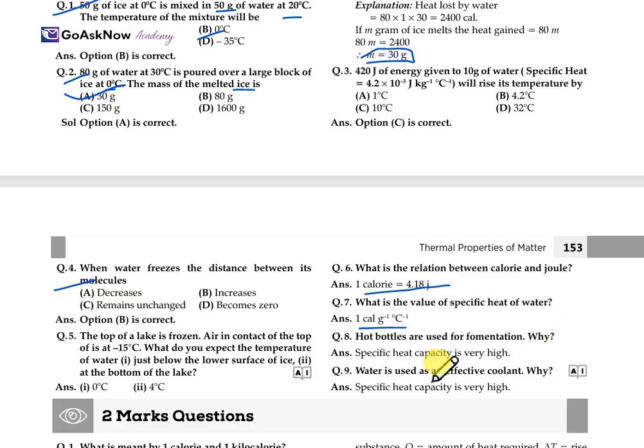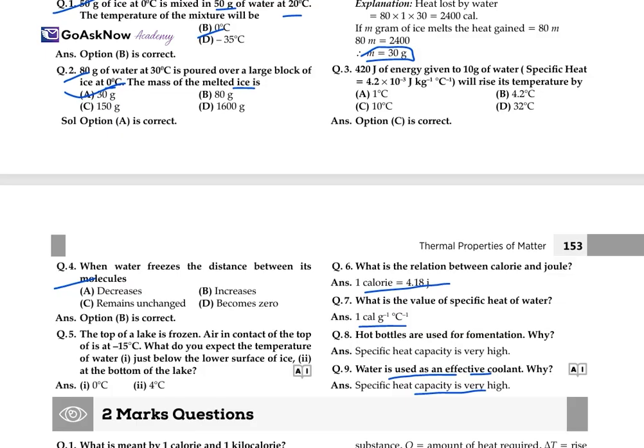So, specific heat capacity is very high. That's why water is used in hot water bottles, because its specific heat is very high. Water is used as an effective coolant. Why? Because the specific heat capacity of water is high, so for cooling purposes water is used very effectively.